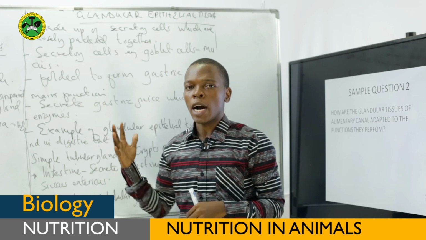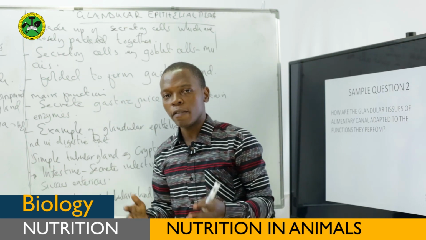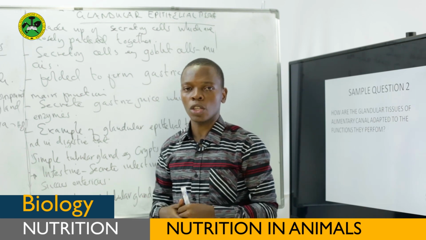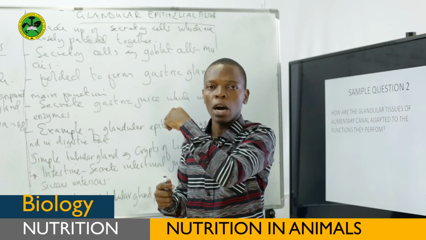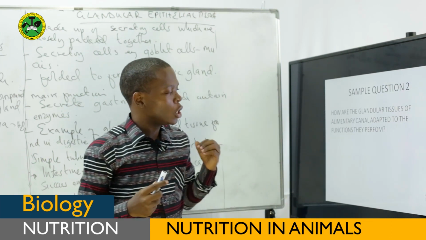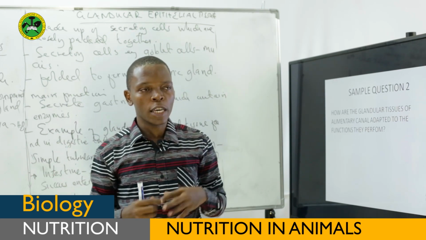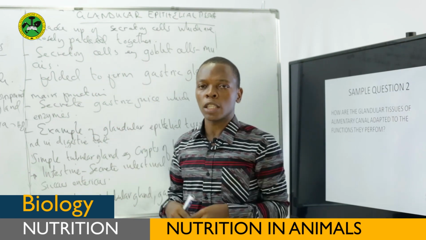Again, we have seen different examples of these glandular epithelial tissues like salivary gland, gastric gland, crypts of Lieberkuhn, and so on. Therefore, what you're supposed to explain here is how these glandular epithelial tissues are adapted to the function they perform. The key hint, you need to know the description of these glandular tissues.